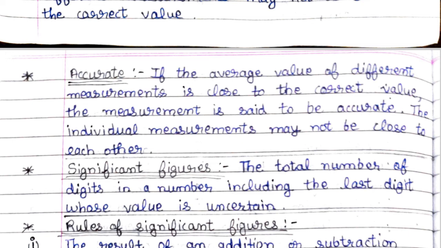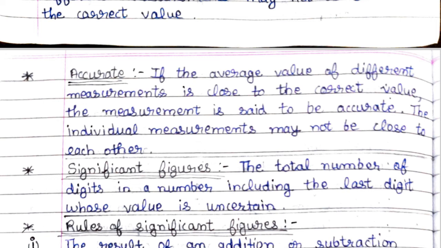Like I gave an example, 2.05, 2.02 are precise. And like 2.1, 2.3, they will be far apart, but they will be close to the correct value in accurate. A value can also be both precise and accurate.